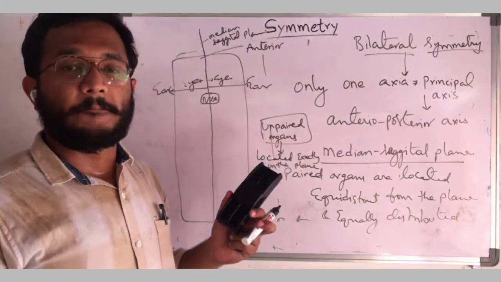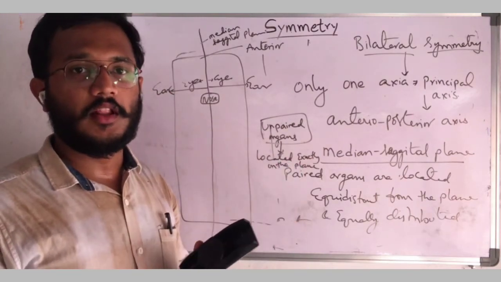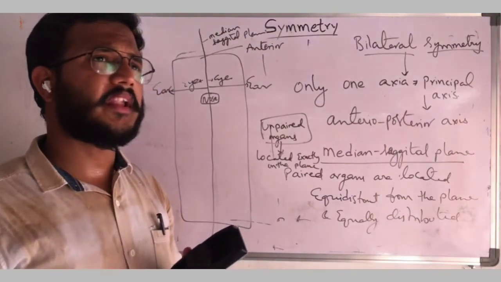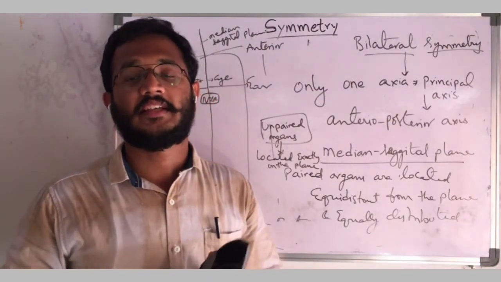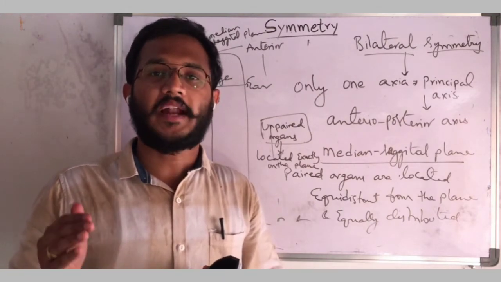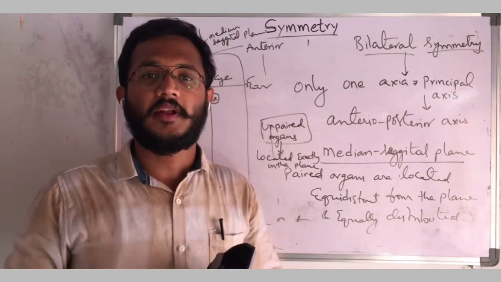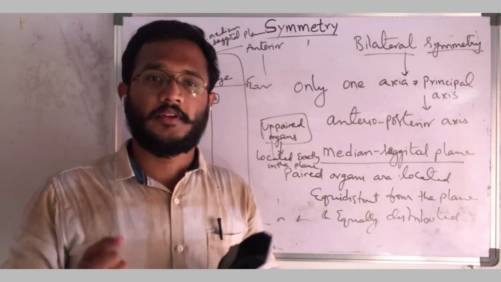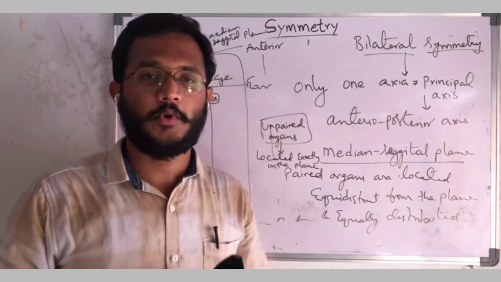From platyhelminthes, this symmetry is seen in all the animals up to higher animals like mammals. If an animal has this symmetry, that means the animal is highly developed. While going from platyhelminthes to chordata, the symmetry is the same, but the development, like the nervous system, is highly developed from platyhelminthes to chordates. Understanding? This is about symmetry.